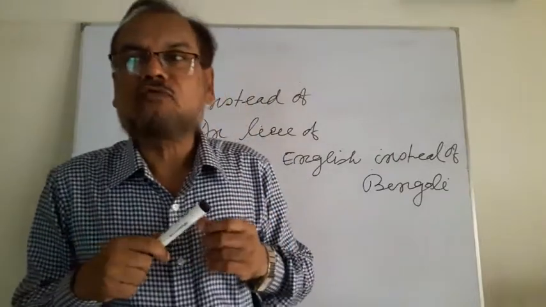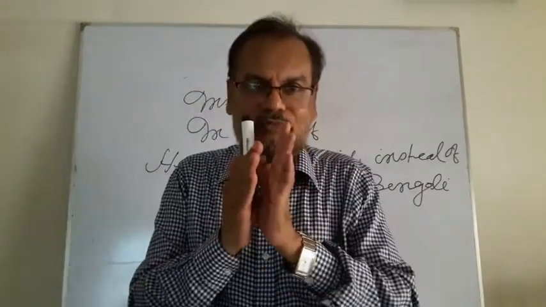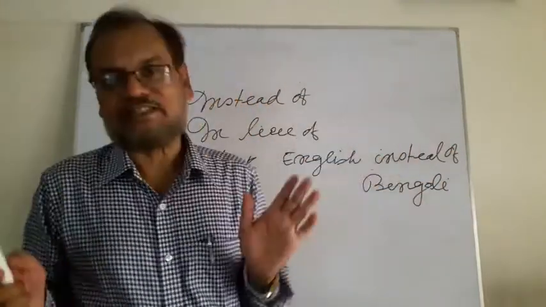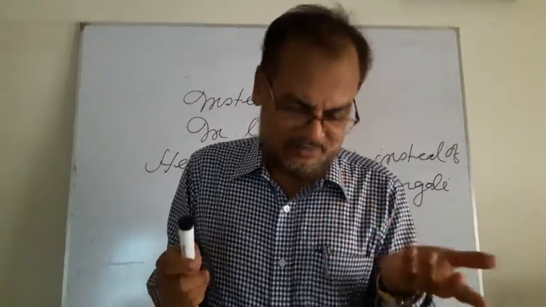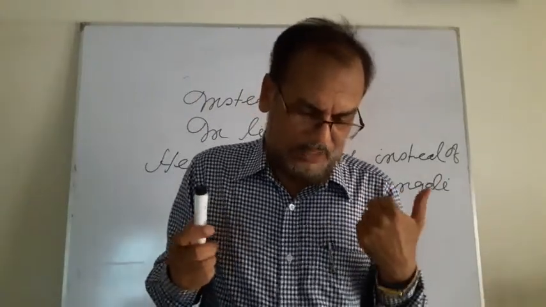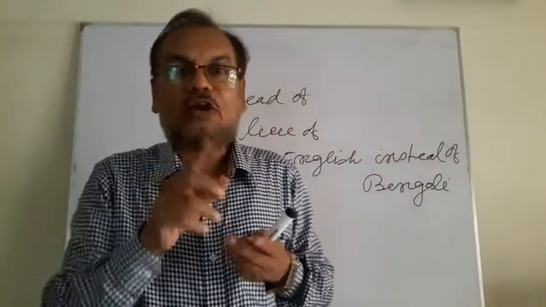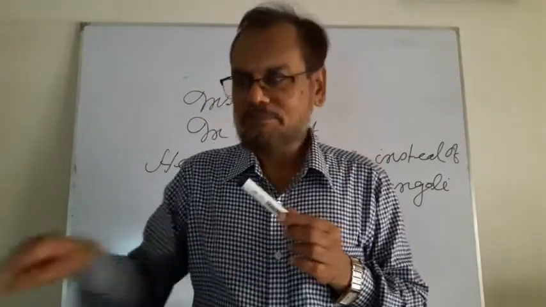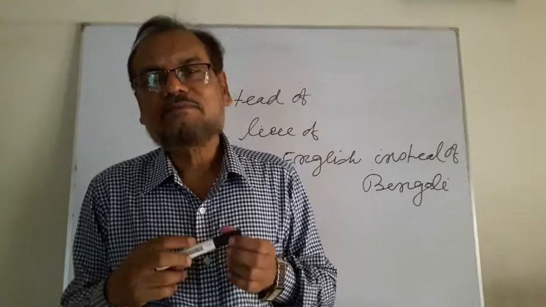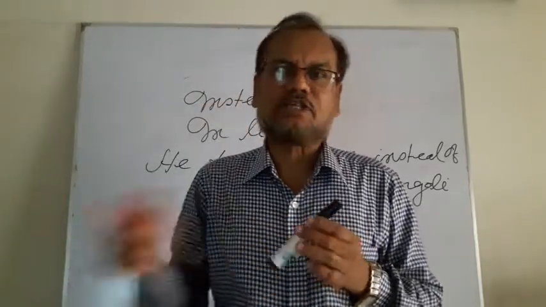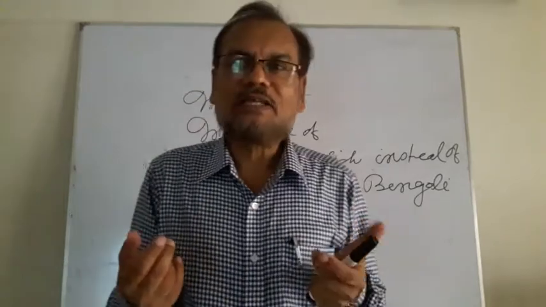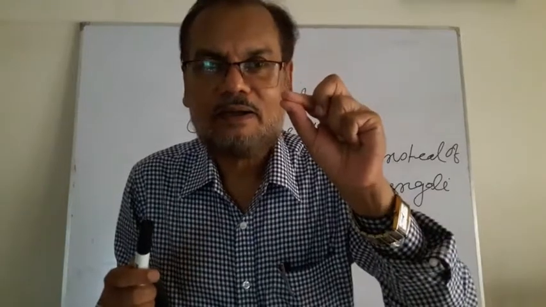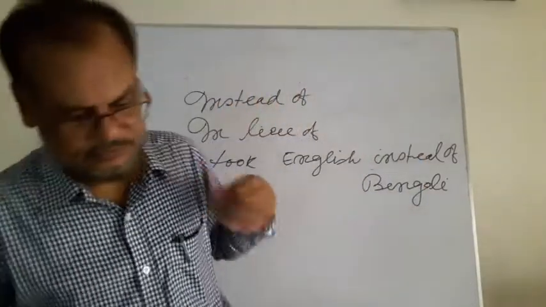So two nouns are used on both sides, and in the middle you can use instead of or in lieu of. Very interesting, and very easy to use. Suppose I drink coffee instead of tea. Or I drink milk instead of tea, or coffee, or ice cream, any kind of word, but the word will of course be a noun.